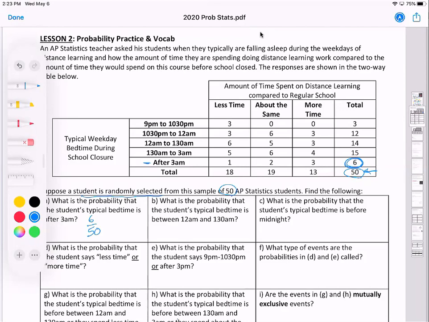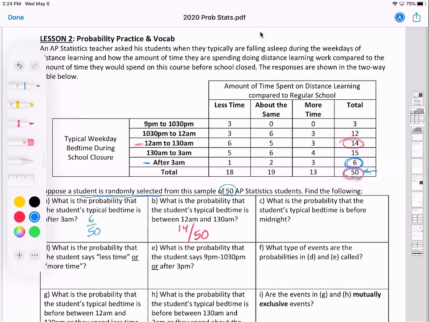Letter B, what's the probability that a student's typical bedtime is between 12 a.m. and 1:30? 12 a.m. and 1:30. Typical bedtime, 12 a.m. and 1:30. That looks like that right there. How many students is that? That's 14 students out of the 50. So our answer would be 14 out of 50. If you want to write that as a decimal, you can. What is that? 28% or 0.28. But either way is fine.